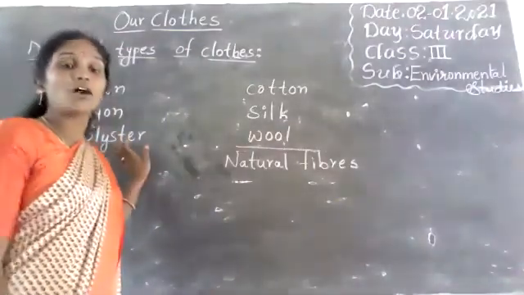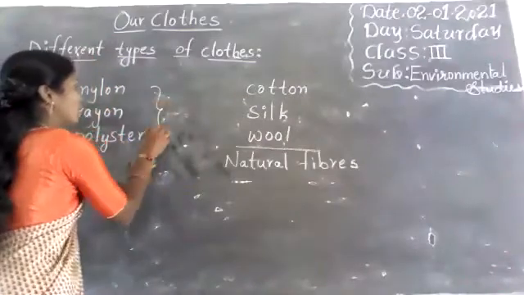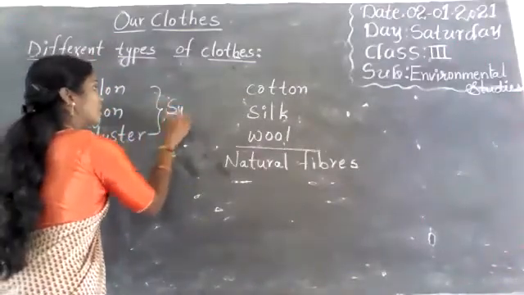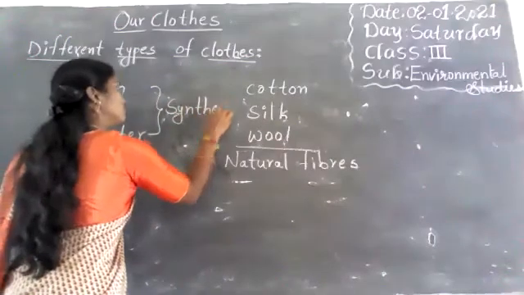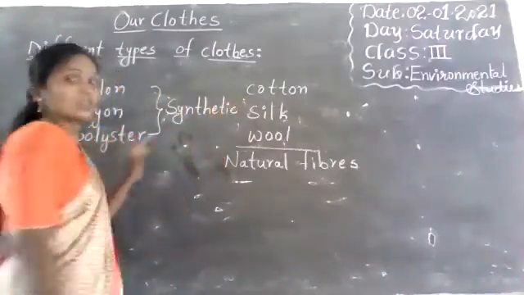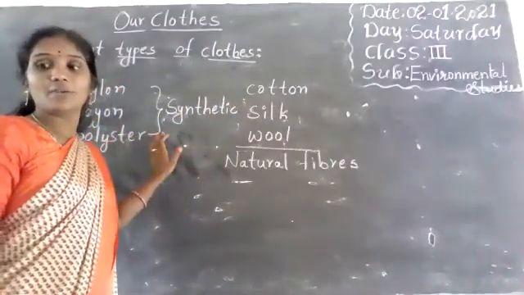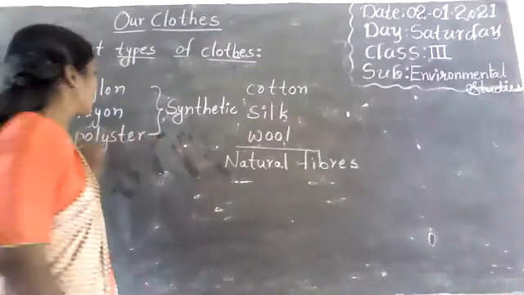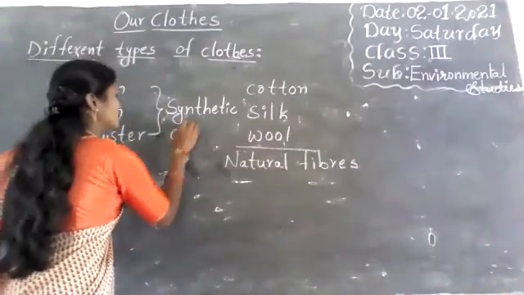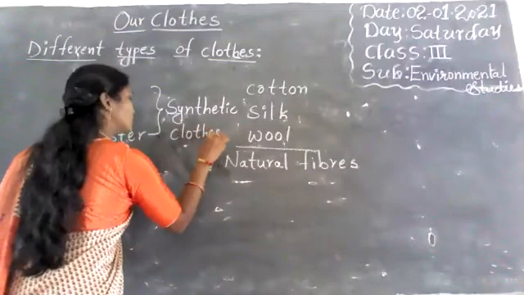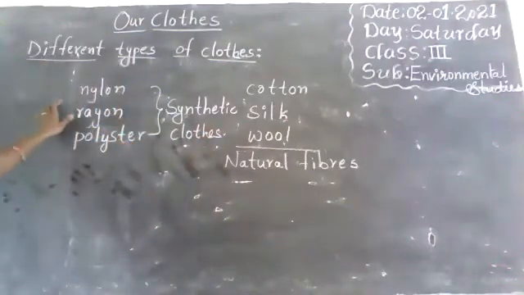These three artificial fibers are called synthetic fibers. Okay, these are called synthetic fibers, meaning synthetic cloths. So what are they?